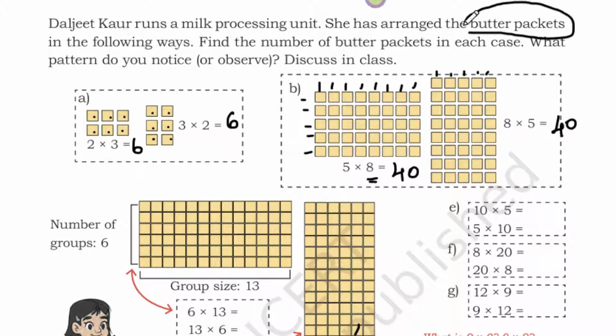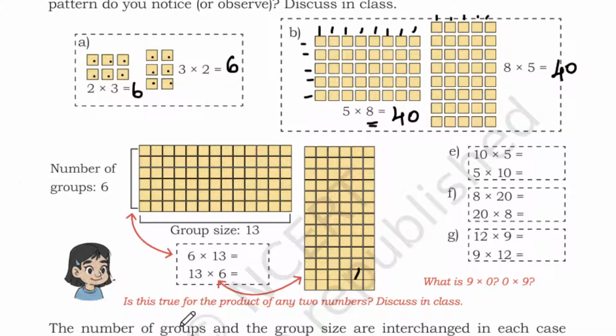The amount of the packets is the same. Likewise here, if you see the group size is 13. So 6 into 13 is also going to give you the same answer, and 13 into 6 is also going to give you the same answer.